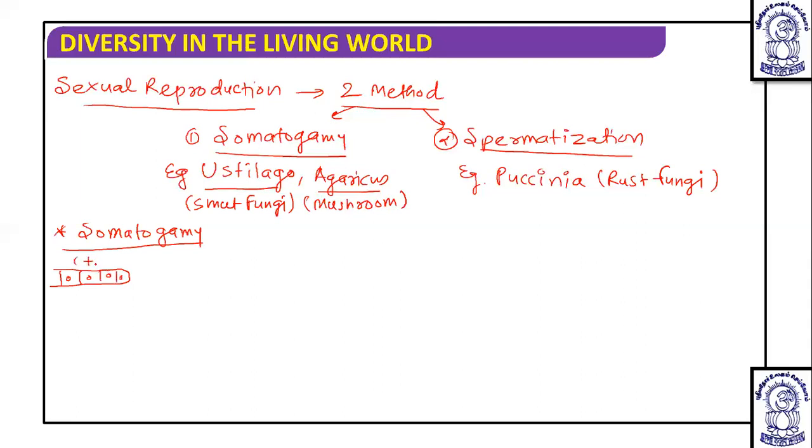And this is representing plus hyphae, and this is representing minus hyphae. Now this plus hyphae and minus hyphae, this cell and this cell fuse, and this is known as plasmogamy.